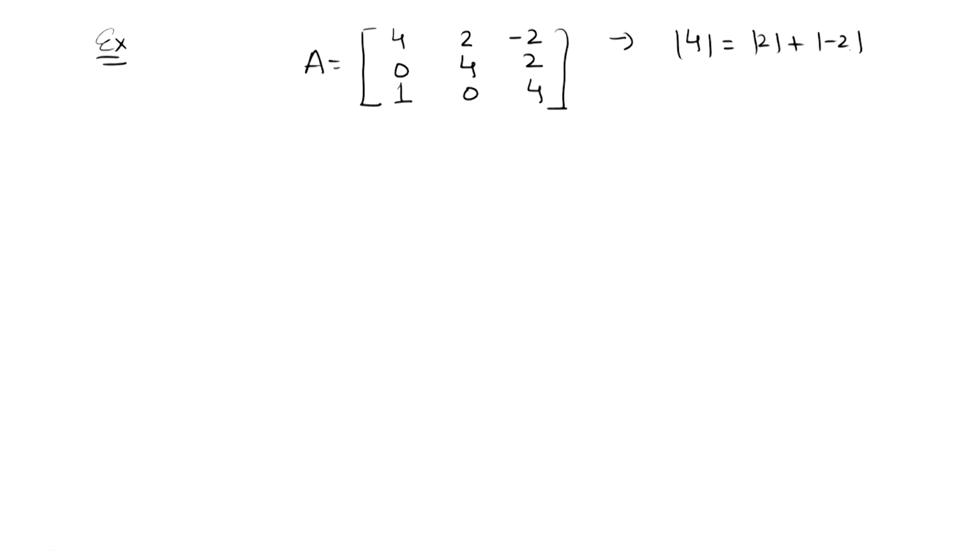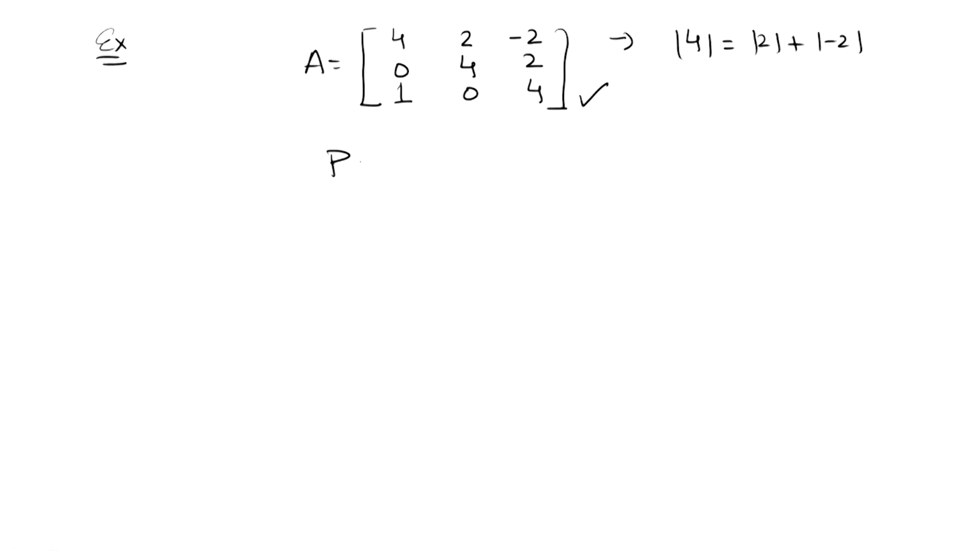Let A become 4 2 minus 2, 0 4 2, and 1 0 4. Here the matrix is not strictly diagonally dominant, because if you see the first row, 4 equals 2 plus minus 2, which are the same. So, we cannot comment here. Even if we change the order of the equations, it will become worse. So, we cannot say anything after seeing the coefficient matrix.